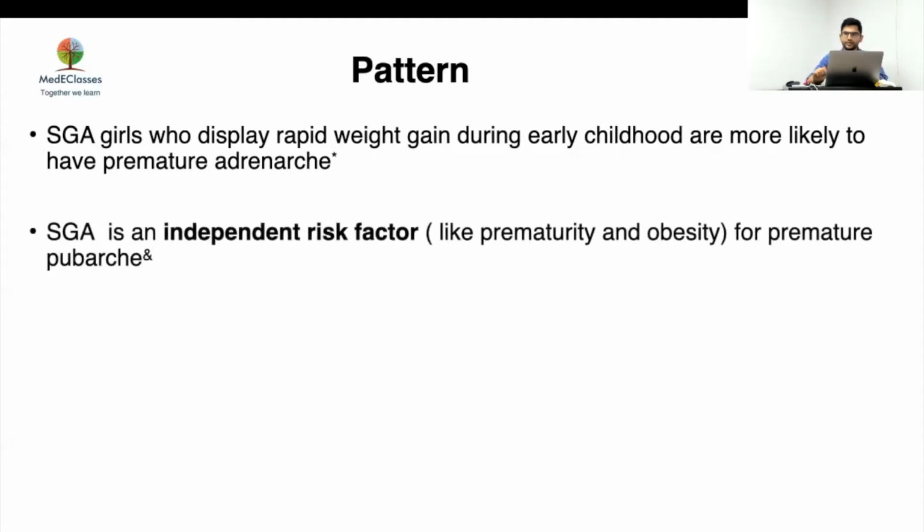Now, this is very important. SGA children, being SGA is an independent risk factor. Even if you separate SGA from prematurity, and SGA from obesity, just being SGA is an independent factor for premature puberty, and being obese or premature worsens that possibility.